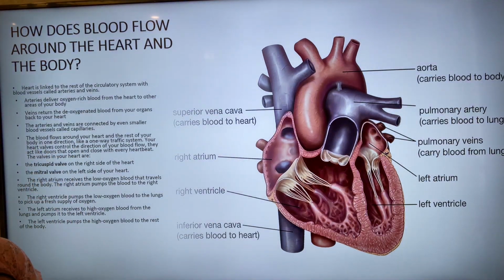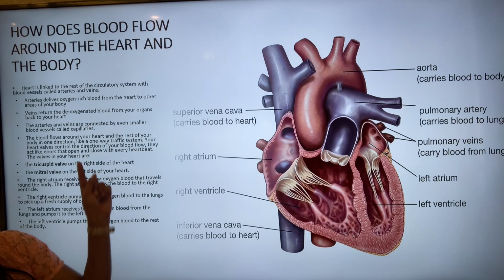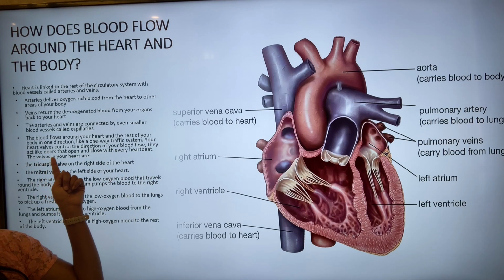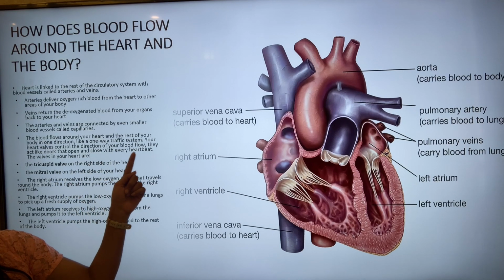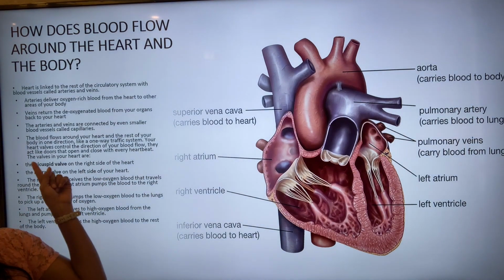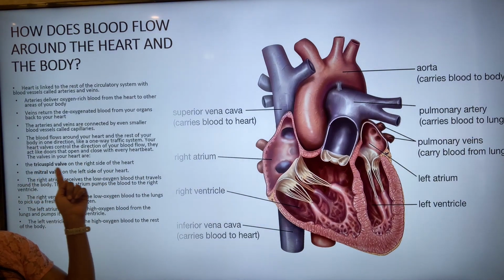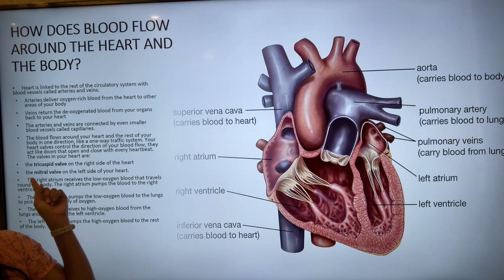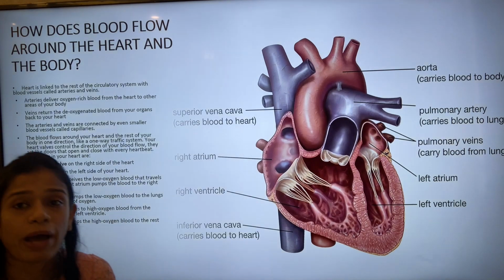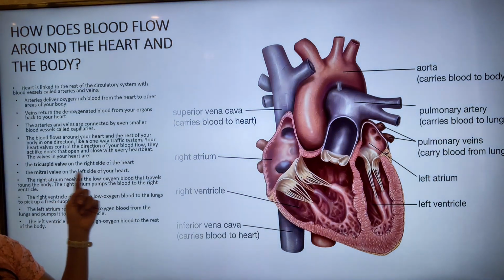The blood flows around our heart and the rest of the body in one direction, like a one-way traffic system. Our heart valves control the direction of the blood flow, and they act like doors that open and close with every heartbeat. The valves in our heart are the tricuspid valve on the right hand side and the mitral valve, or the bicuspid valve, on the left side of our heart.